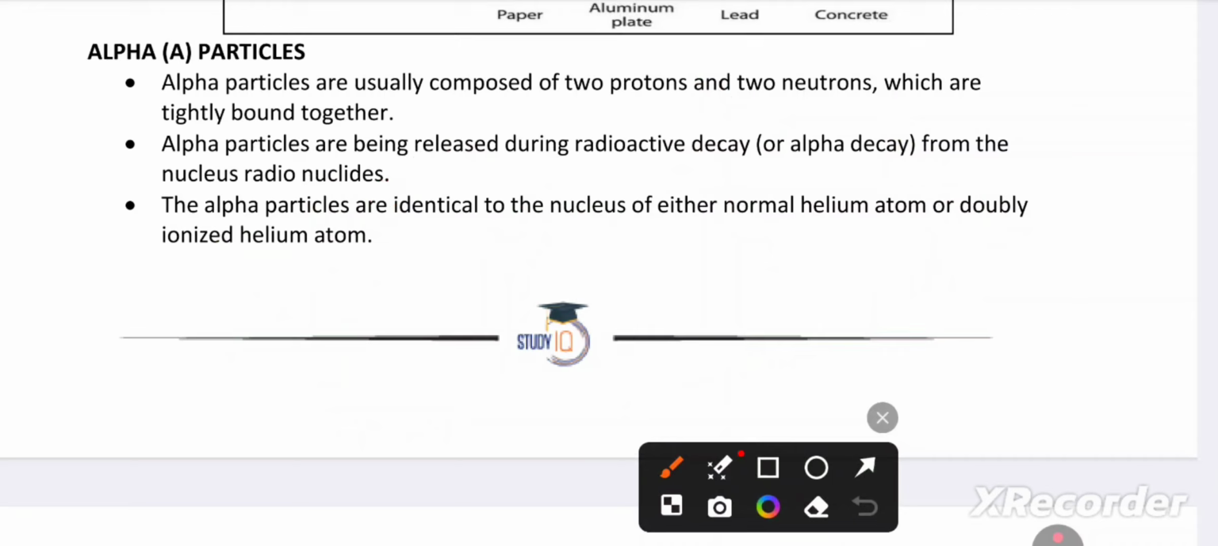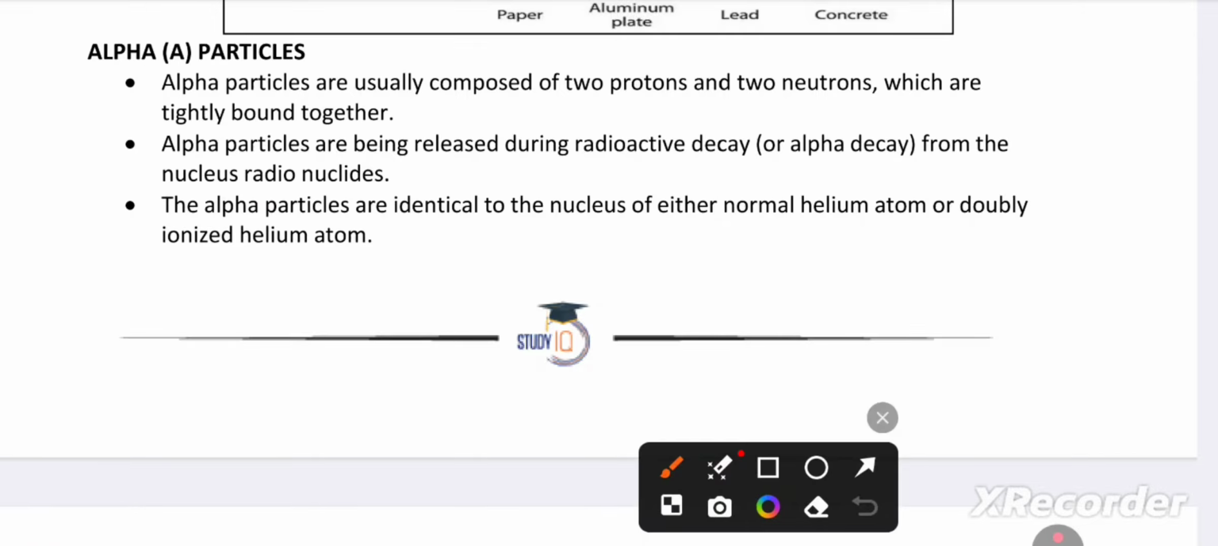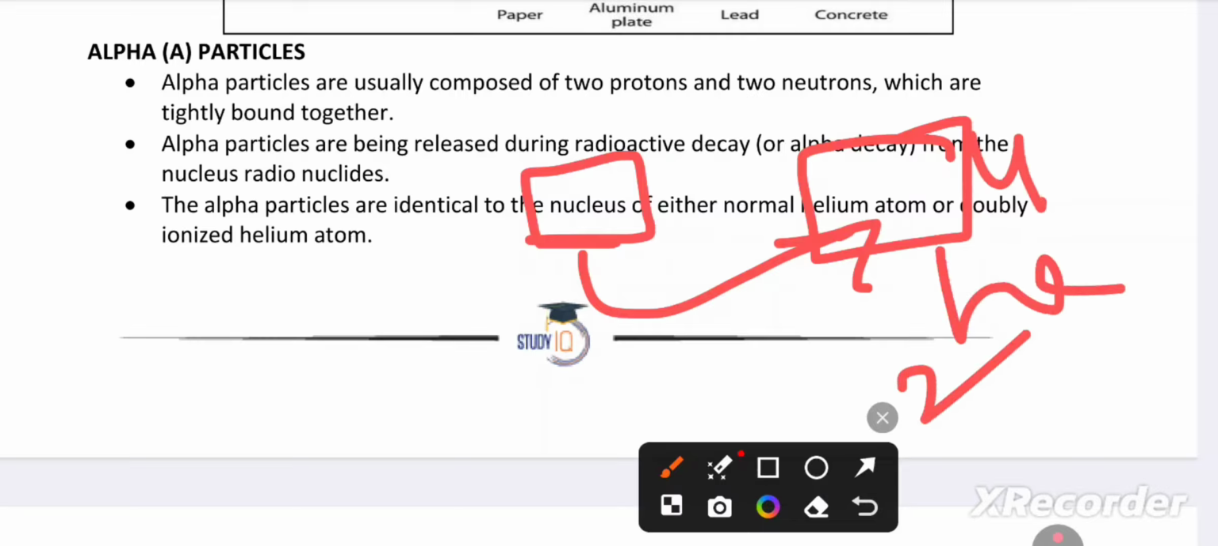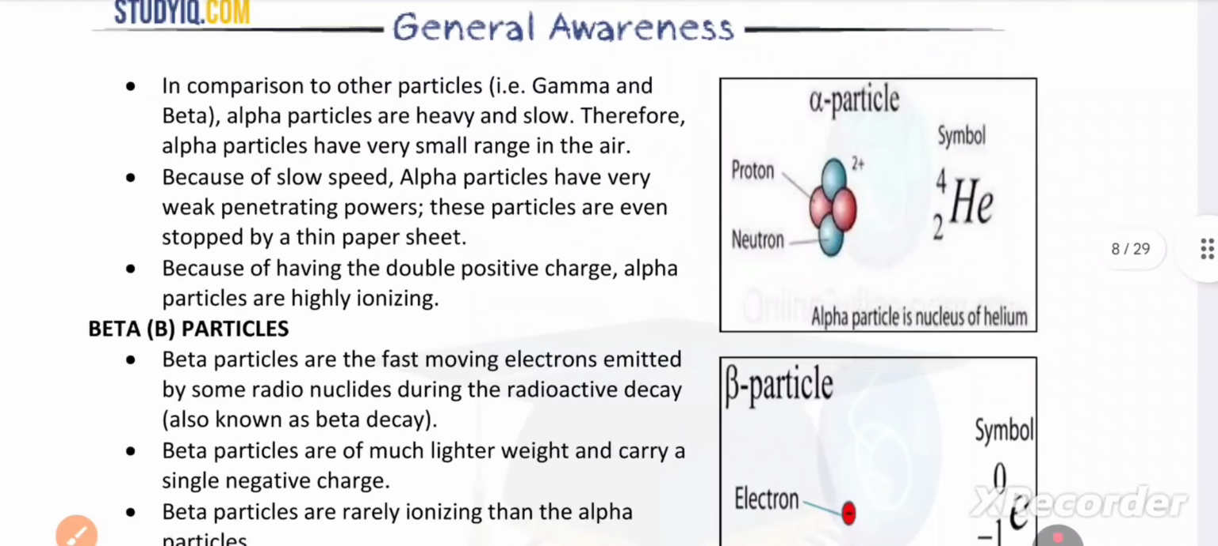Alpha particles are released during radioactive decay from the nucleus of radionuclides. The alpha particles are identical to the nucleus of which atom? The helium atom. We know helium is 2 4, I think. A doubly ionized helium atom. I said so, helium.